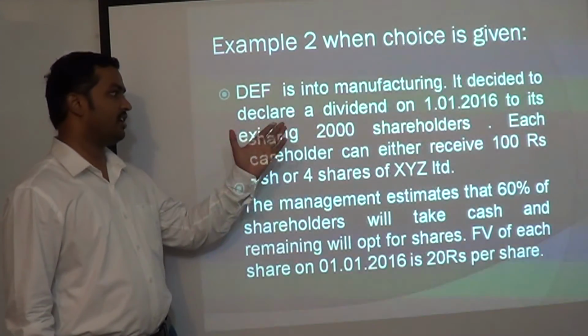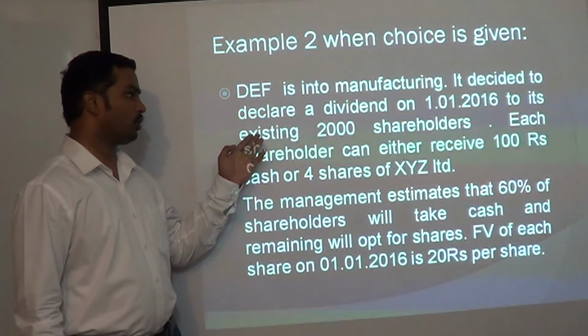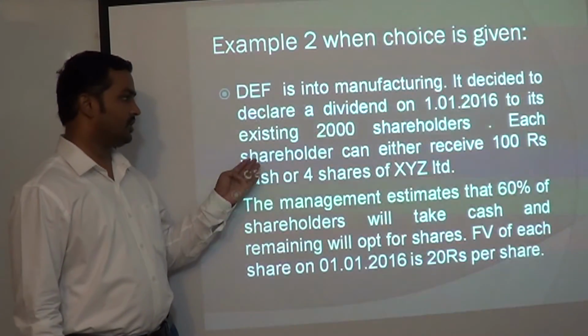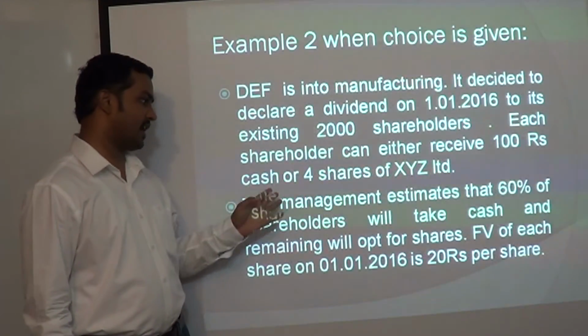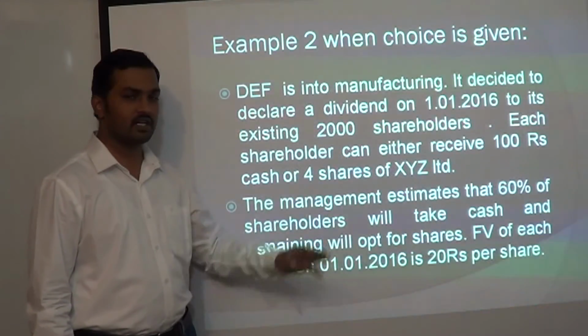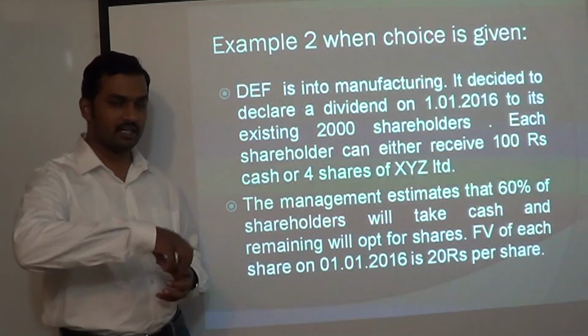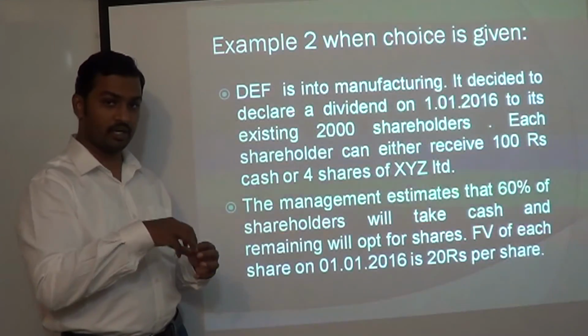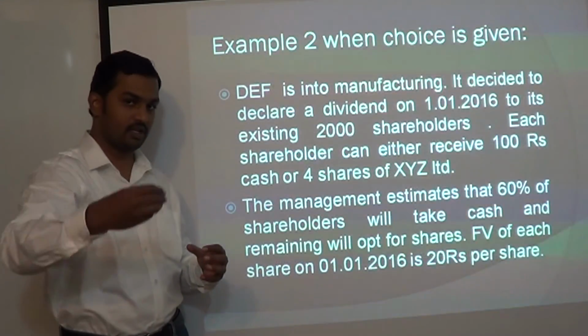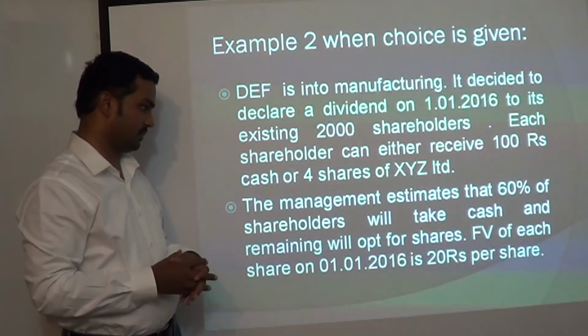It decided to declare a dividend on 1st January 2016 to its existing 2000 shareholders. Each shareholder can either receive 100 rupees cash or 4 shares of XYZ Limited. So the company is giving a choice: each shareholder will either get 100 rupees cash or 4 shares in XYZ Limited. This is the choice given by the company.